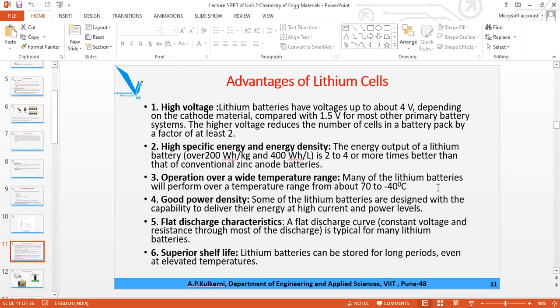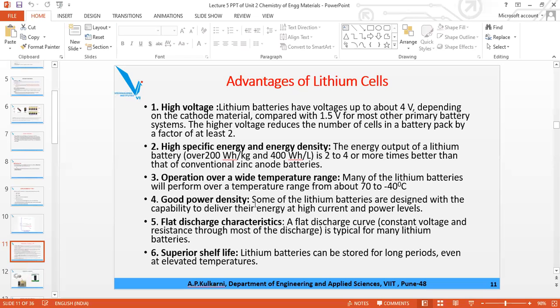So -40, then 0, then 70. So about 110 degrees Celsius, in a range of 110 degrees Celsius it works, and that is the most advantage of this, because it works also in the negative temperature. Remember, this is for general lithium batteries or lithium cells. So here it is -40 to 70. For MCQ type it is important, -40 to 70.